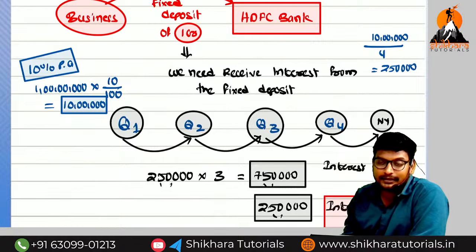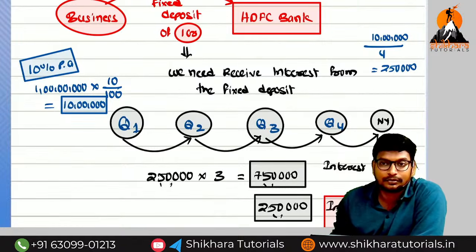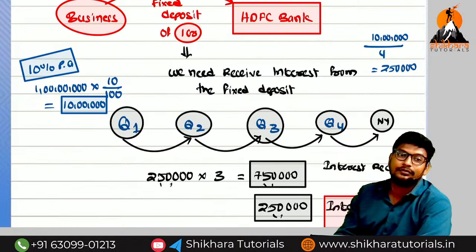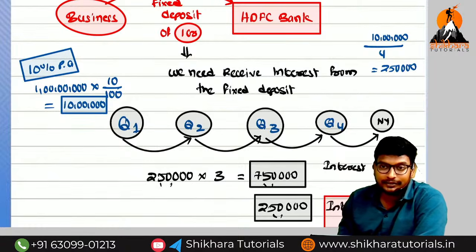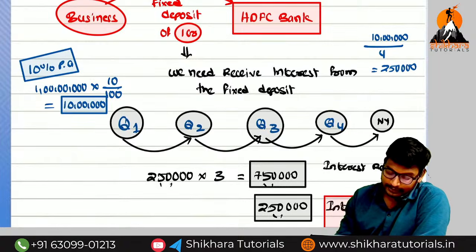Okay, now try. What is the target? Not only 1 crore. Try to build a bank balance of 10 crores. With the help of interest only, we can live.